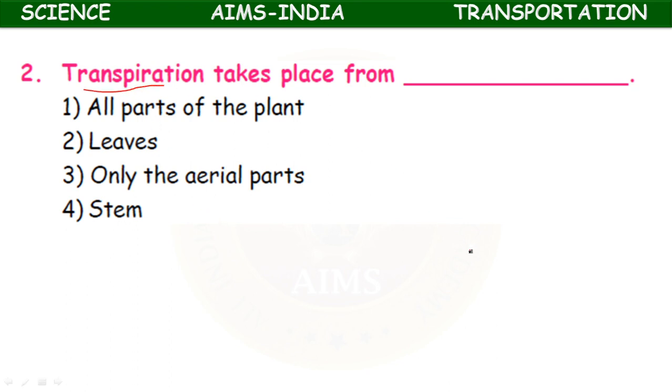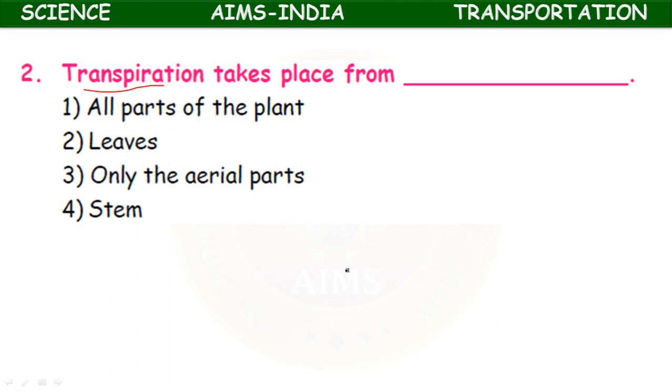Transpiration means the process in which the excess of water absorbed through the root hairs by the plant is eliminated in the form of water vapor through aerial parts, means through leaves, through lenticels, through hydatodes, like that, the different parts. So only 2% of water is utilized by the plant, but remaining water will be evaporated. That process is called transpiration.